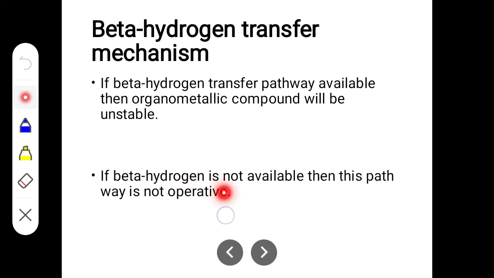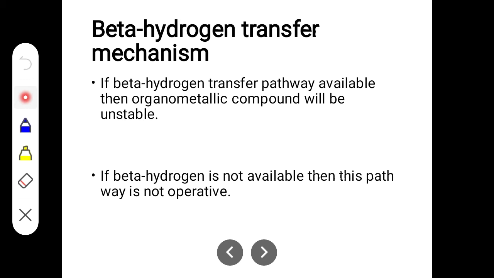If there is no beta hydrogen, then the organometallic compound will be most stable. If there is a beta hydrogen, then beta hydrogen transfer and M-C bond cleavage take place, so that the organometallic compound will be least stable.